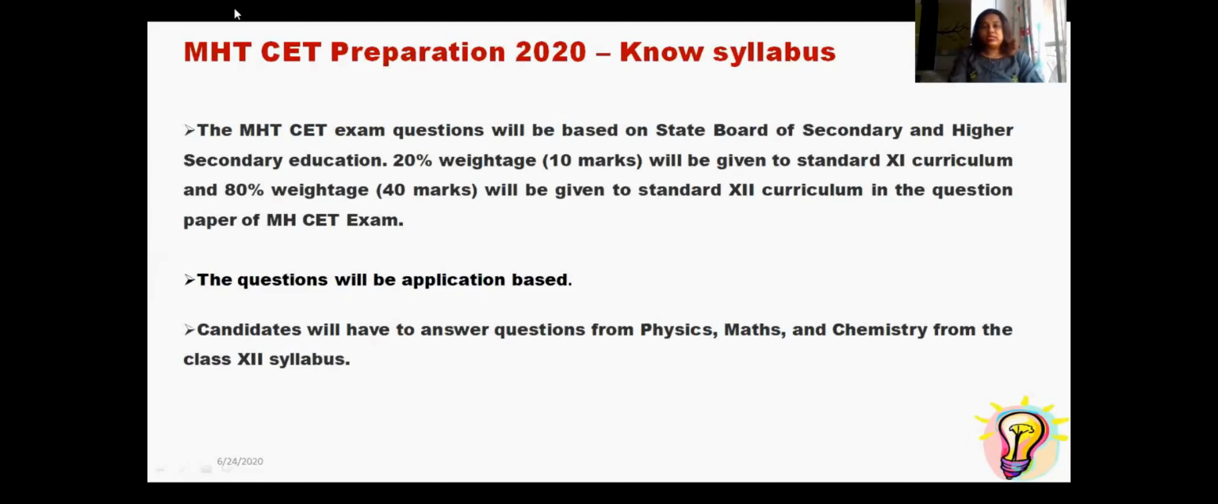All the questions which come in the MHCET are application based. So if your concepts are strong, you can solve many more questions in the exam. You have to answer, as I already told you, questions based on mathematics, physics and chemistry.